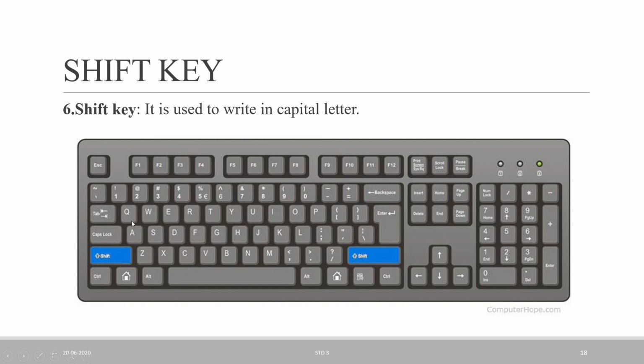But if I press the shift key and the A key both at the same time, the capital A is written on the monitor screen, right?